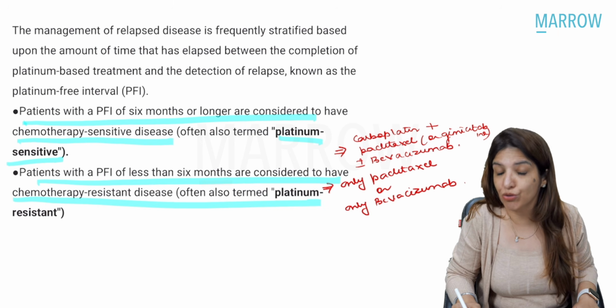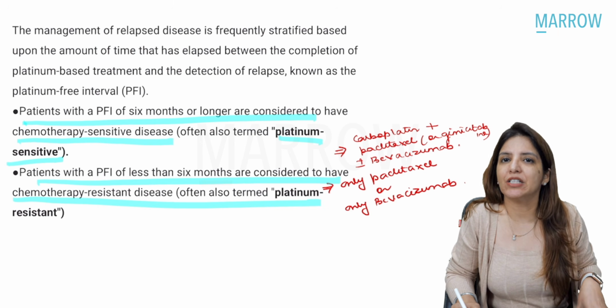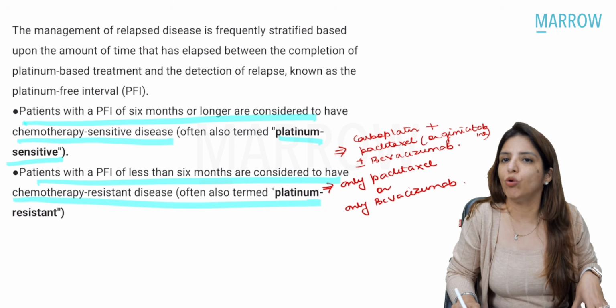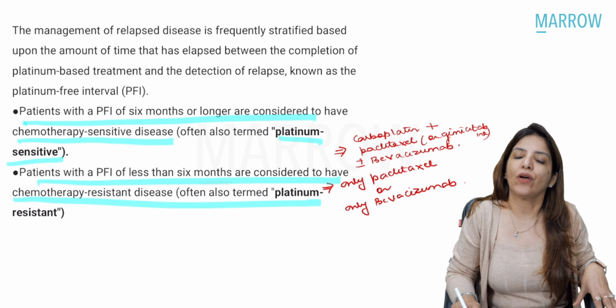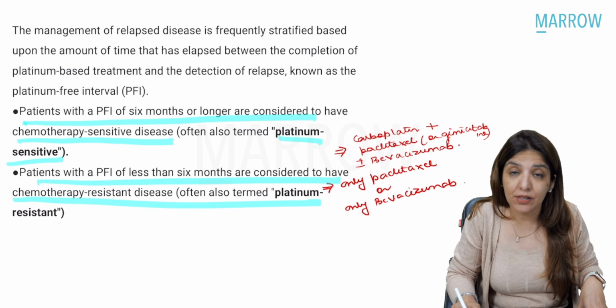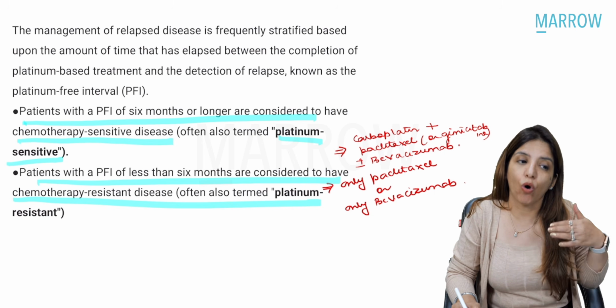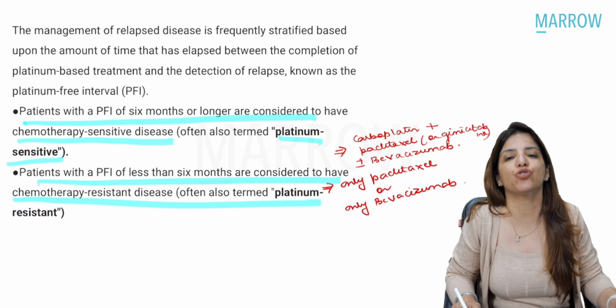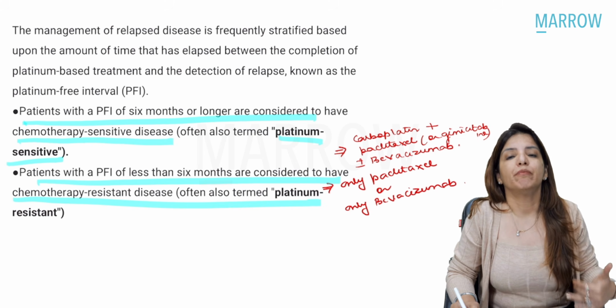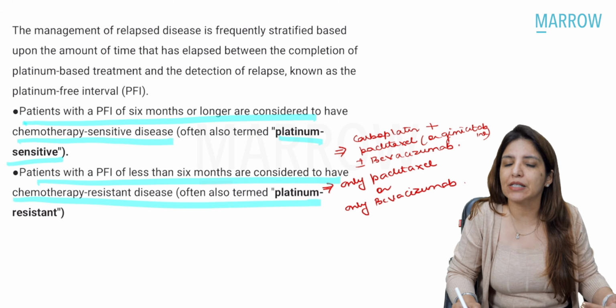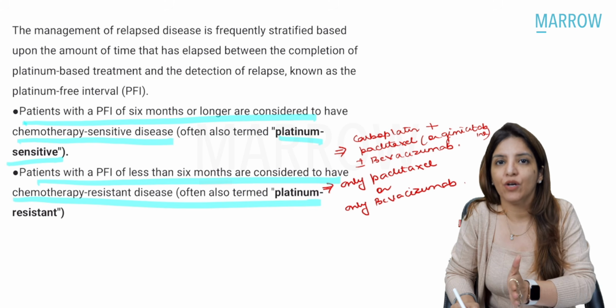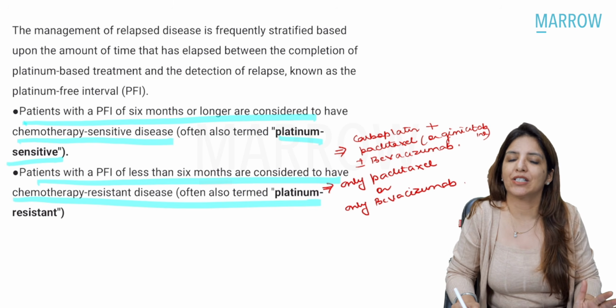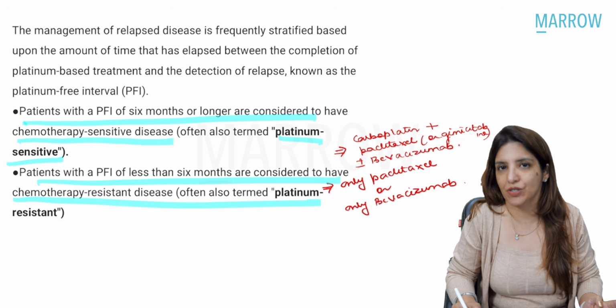So what I'm saying to you, you are giving platinum-based chemotherapy to all ovarian cancer patients. Now, if recurrence is happening within 6 months of the chemotherapy, then that's a platinum-resistant recurrence. But if recurrence is happening after 6 months, right, then that is a platinum-sensitive recurrence.